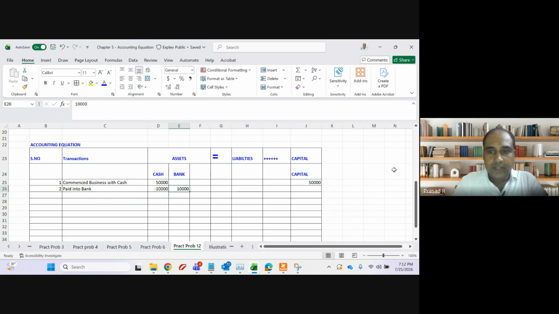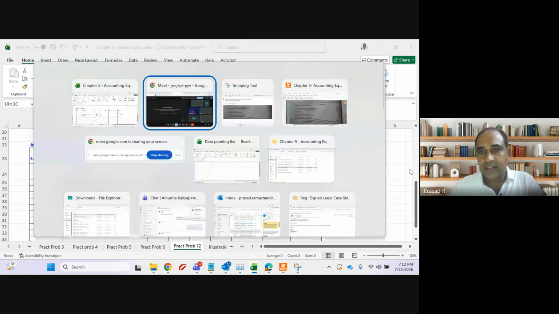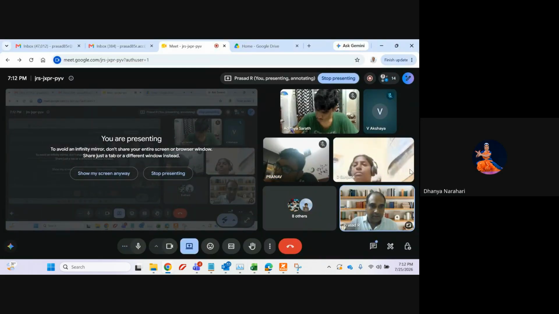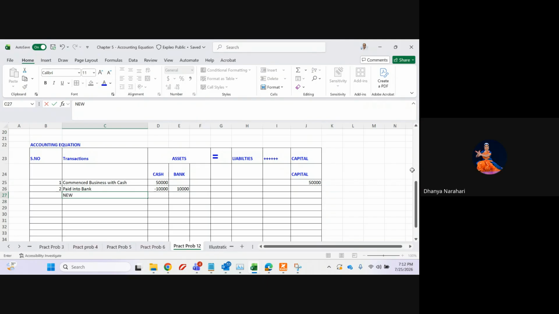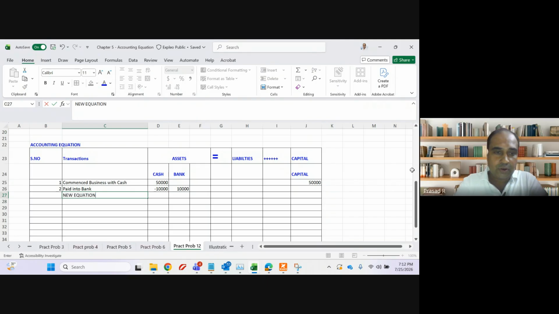So, if you mix everything under asset, you cannot show this distinction. My asset total is not changing, but my cash is reducing and bank is increasing. This cannot be demonstrated, and your answer will not be correct. We have to show that cash is reducing and bank is increasing. Clear? Now you got the understanding why we cannot show it like this.